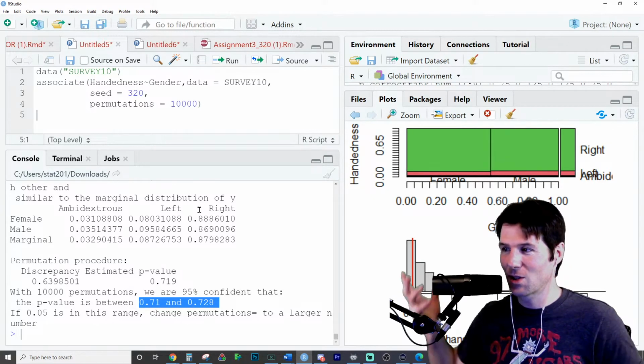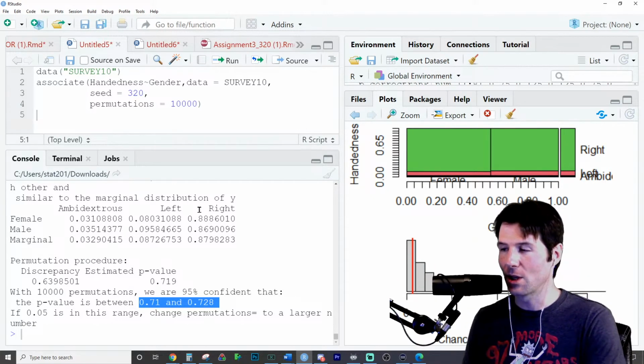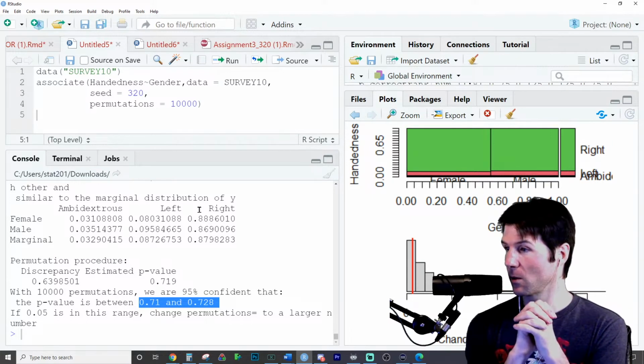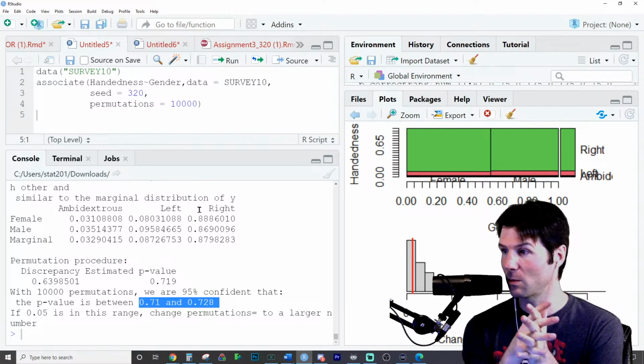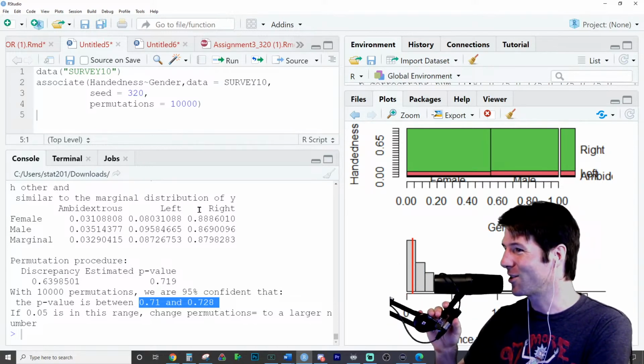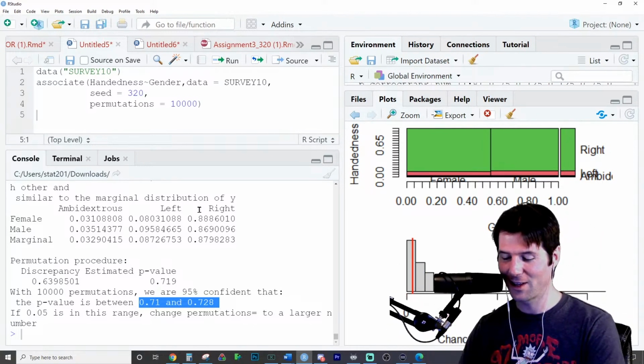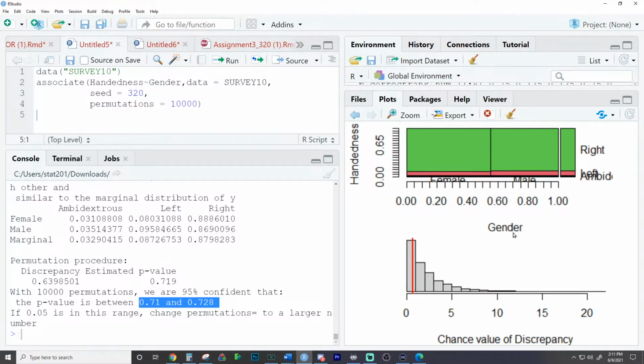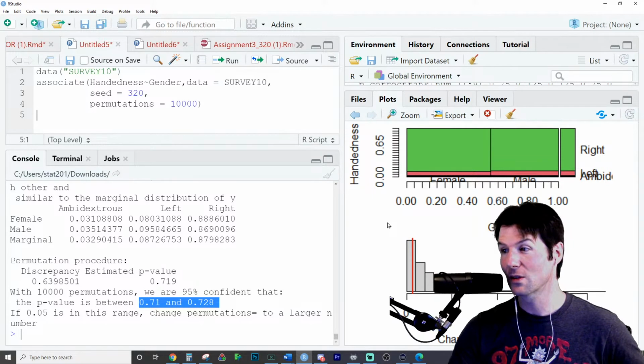non-interesting question. Is someone's handedness associated with their gender? If you're going in the classical sense, the null hypothesis would be that there is no association between gender and handedness. So yeah, no association. Just when you look at two variables, not associated. And that's the classical kind of null hypothesis sense.